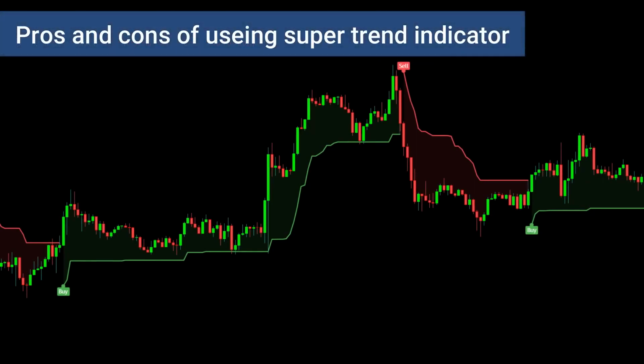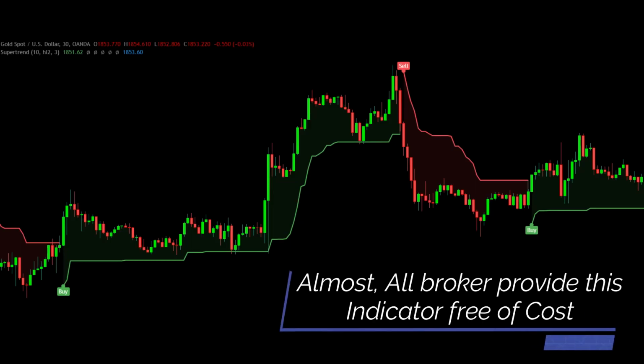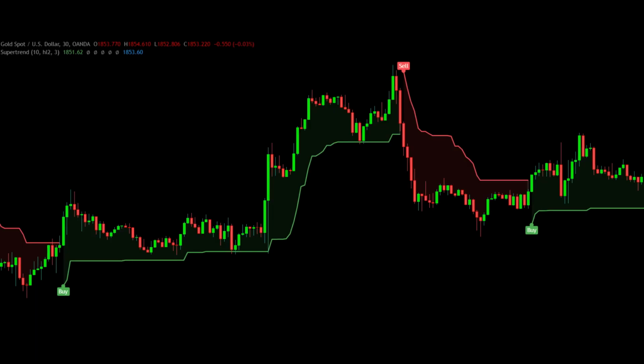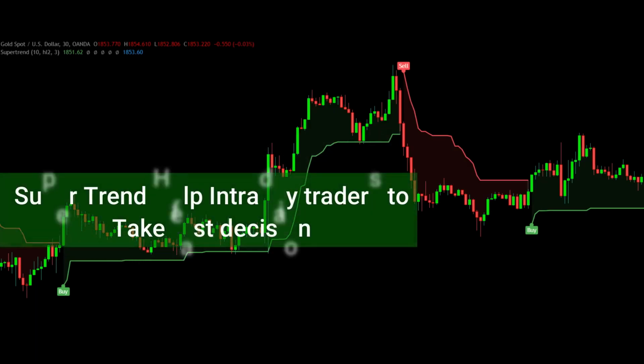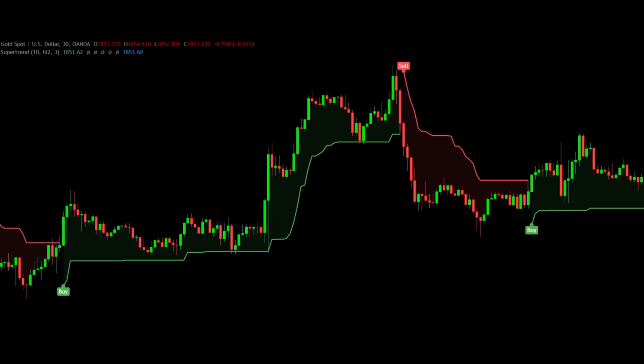Pros and cons of using the supertrend indicator. There are many benefits to the supertrend indicator. It is very accurate and helps to take the right decision at the right time. Every broker adds this indicator free of cost in their charting software, so it can be used by every trader very easily. This indicator helps intraday traders make decisions very quickly, and it is very easy to understand.